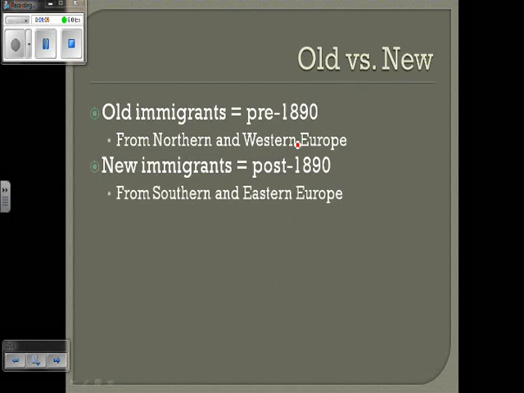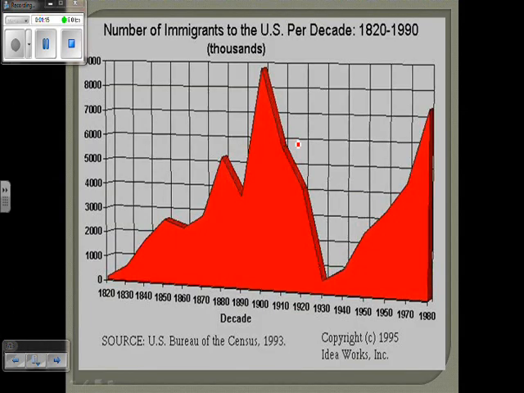All right, parts of Europe, you're going to have immigrants from Italy, Ukraine, Russia, Poland, Germany, Southern and Eastern Europe for the most part. Now, looking at this graph, obviously it extends further from 1820 to 1980, but we're looking more at this time period here, 1880 to about 1930. And you can see here in the middle, when you look at the number of immigrants that came during this period, yes, it goes up and down, but the general trend is that it continues to go up, except for this little dip here, right?